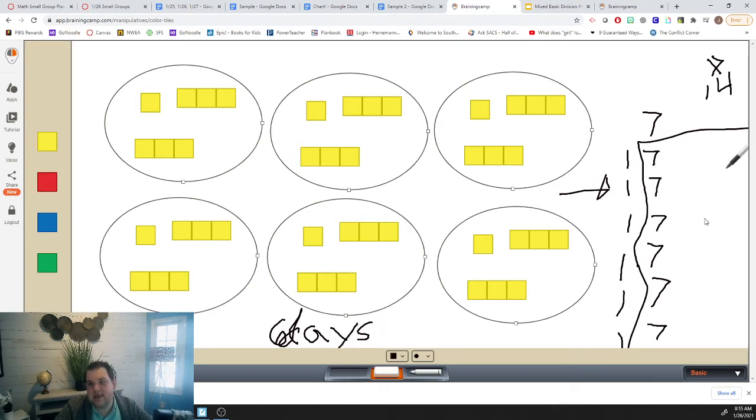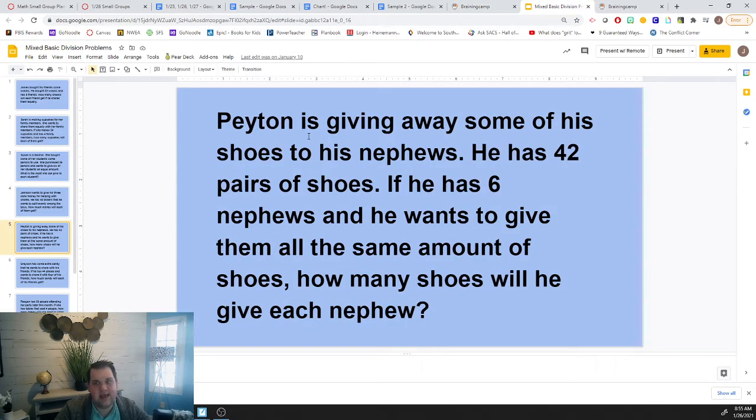So my answer is still 6 days. But this thinking is much more organized and much more efficient. So we're going to work on taking our picture and changing it into an array. So I want you to try that with this problem. Here's what it says. Peyton is giving away some of his shoes to his nephews. He has 42 pairs of shoes. If he has 6 nephews and he wants to give them all the same amount of shoes, how many shoes will he give each nephew?